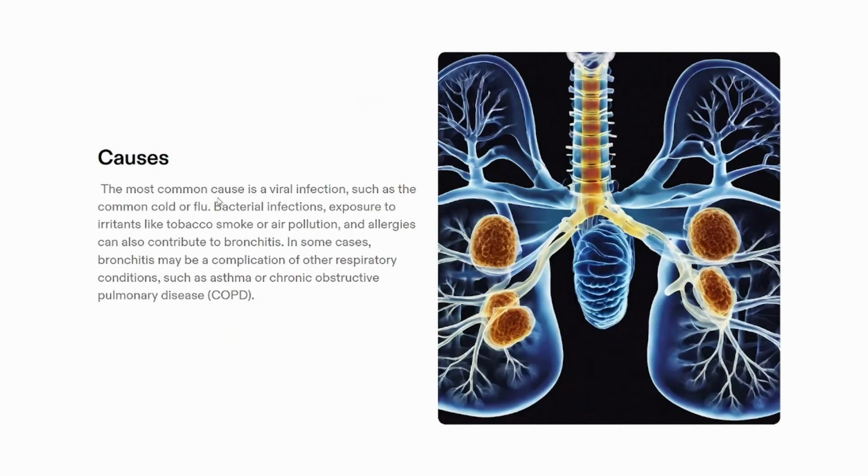What are the main causes? First one, viral infections such as common cold or flu, bacterial infections like pneumonia and others, and exposure to irritants like tobacco smoke or air pollution, and allergies. These are all the main causes that lead to bronchitis. Due to these infections, the bronchial tubes will be thickened. In some conditions, bronchitis may result from complications of respiratory conditions such as asthma and COPD. In these conditions also, the ultimate complication is bronchitis.